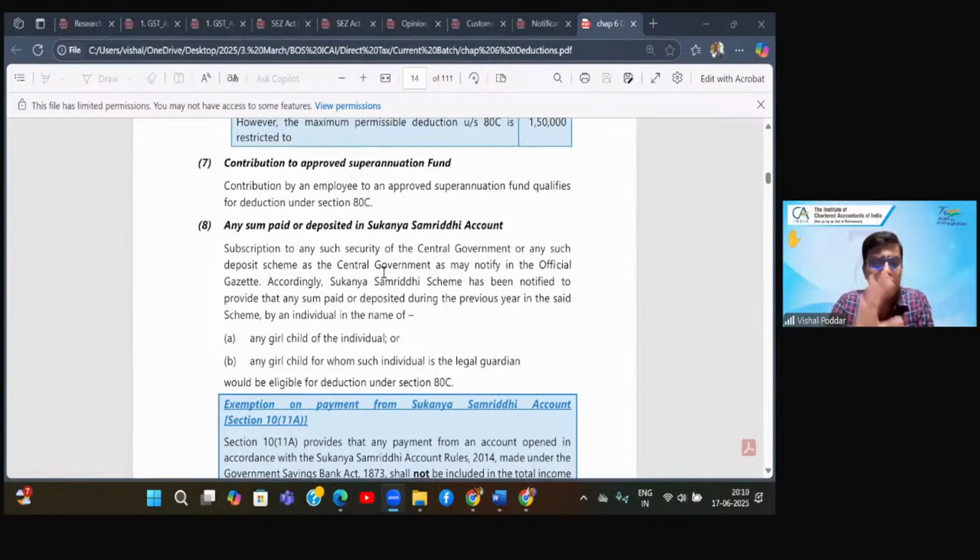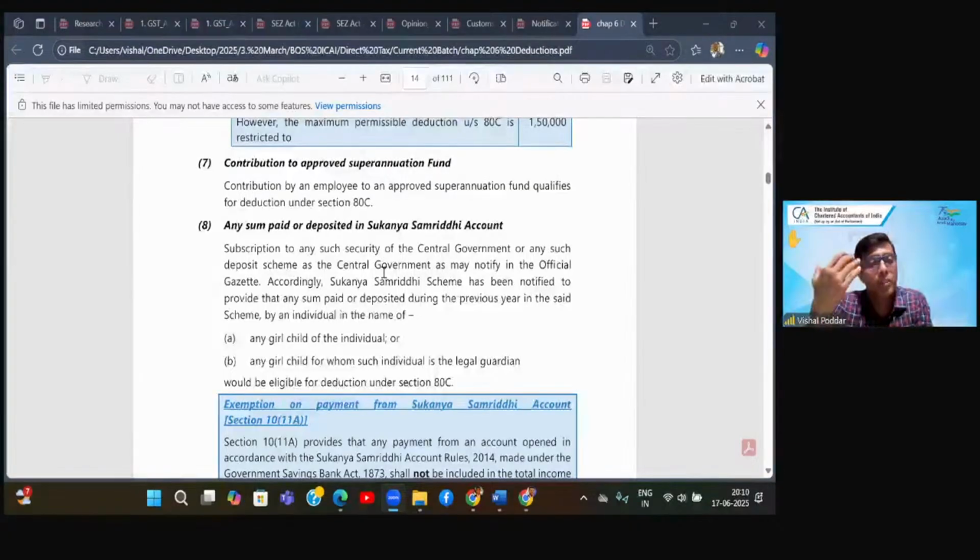Now, this section says nothing. It simply says spouse and children. It means whether or not my spouse and children are dependent on me, I will get deduction. So even if they are dependent, I'll get deduction for their payments. Even if they are independent, that is, they are earning, they have their own sources of income, maybe even more than me, still, if I'm making payment of their policy premium, I will get deduction. So 80C gives me deduction for my own premium, premium of my spouse, premium of my children, and no conditions attached. They may be dependent, they may be independent.